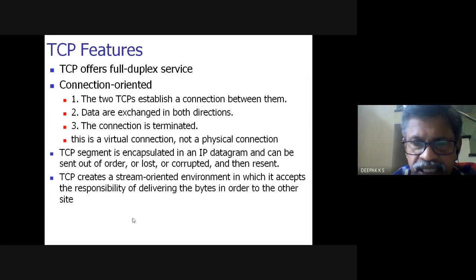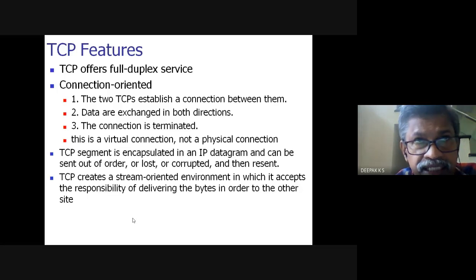It could be received out of order, but there is a mechanism at the receiver to take care of the lost segments, so that lost or corrupted segments are resent by the transmitter. Then they are rearranged in order and delivered to the application layer.